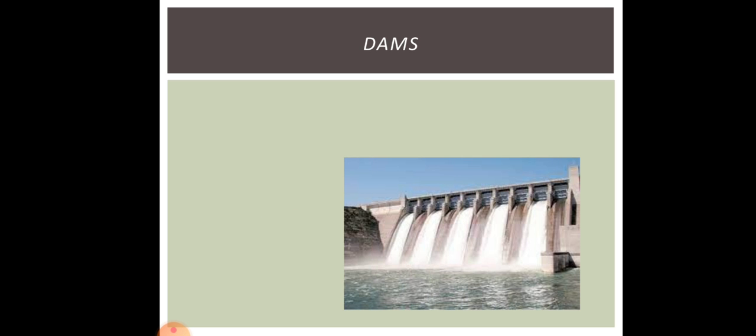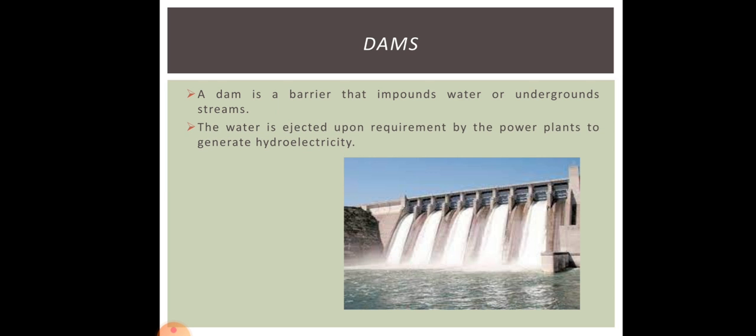Next is water dams. Okay, so this is how a dam looks like. As you can see from the diagram, water is falling down here, and under that it is connected to turbine. So when the turbine moves, okay, electricity is produced. A dam is a barrier that impounds water or underground streams. The water is ejected upon requirement by the power plants to generate hydroelectricity. So a dam is a reservoir where water is stored, and the water is ejected, that means released upon requirement to generate electricity.